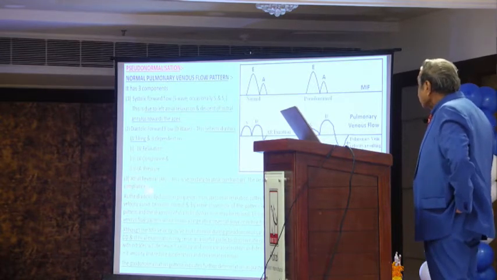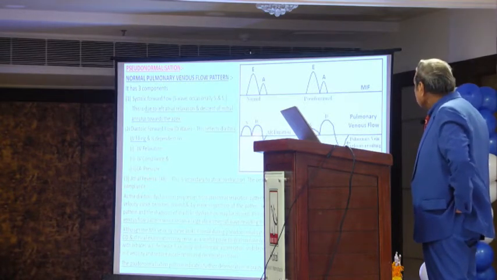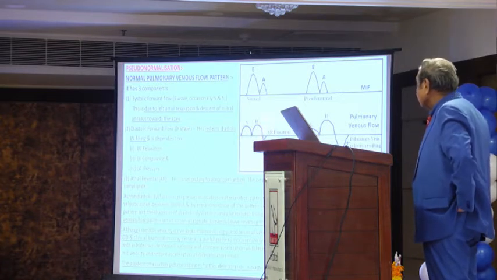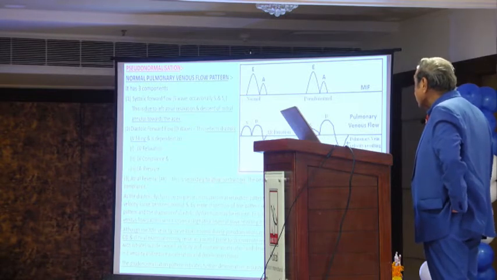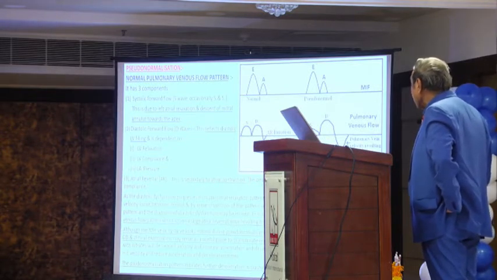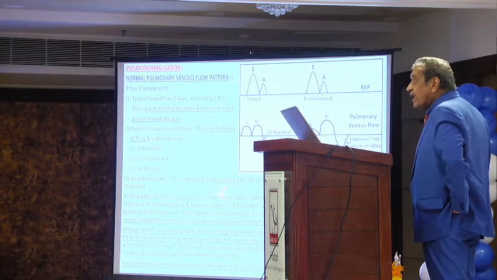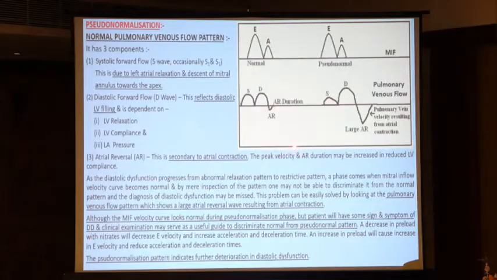Then the third is atrial reversal. When the atria contract, atrial reversal will be seen. So this is secondary to atrial contraction. The peak velocity and duration of AR may be increased in reduced LV compliance. If the LV is non-compliant, meaning there is LV diastolic dysfunction, then this duration will increase. See this. It was normal. It has come to this place.